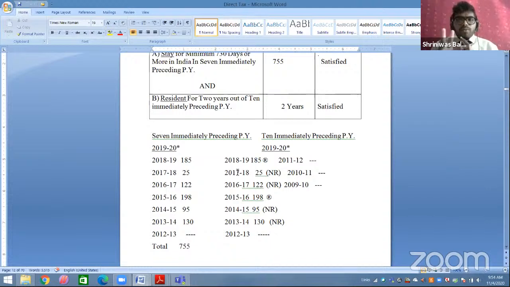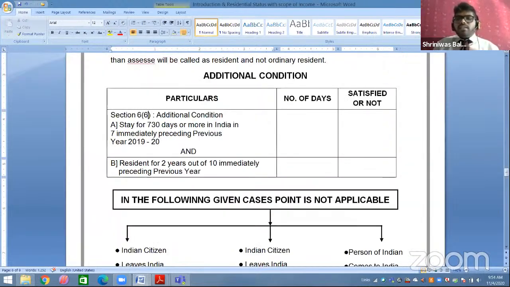Okay, minimum 2 years. How is he going to be satisfied with basic condition part? Minimum for 2 years you should be satisfied with either 182 days point or 60 plus 365 point, either 182 point or 60 plus 365 point. Okay, out of these 10 years minimum for 2 years. So then he is satisfied with point B. And whenever we are checking with additional condition, both points should be satisfied, A and B. This is there as your additional condition.